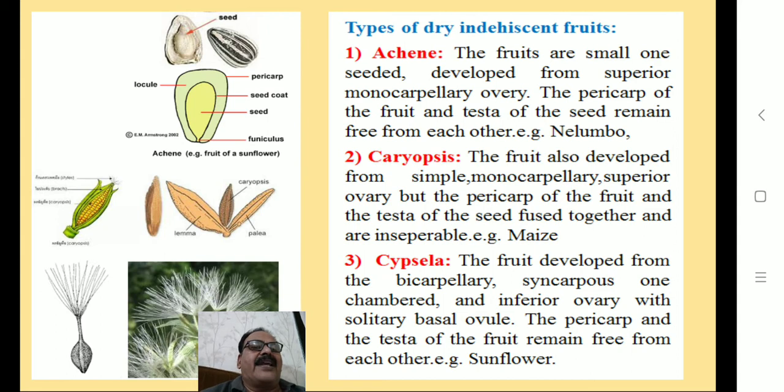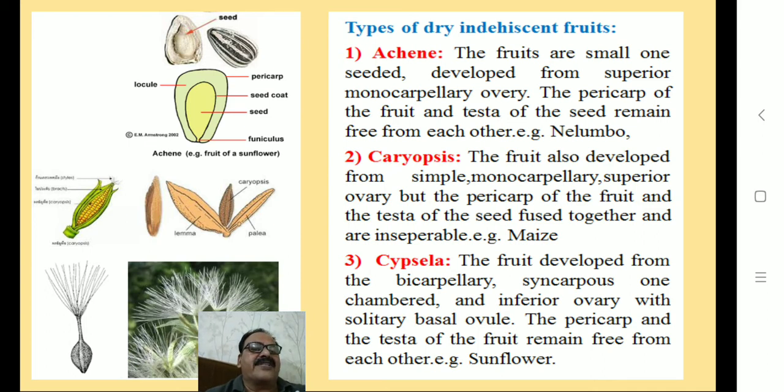Then types of dry indehiscent fruits. These are also important. First type is achene. The fruits are small, one-seeded, developed from a superior monocarpellary ovary. The pericarp of the fruit and testa of the seed remain free from each other.